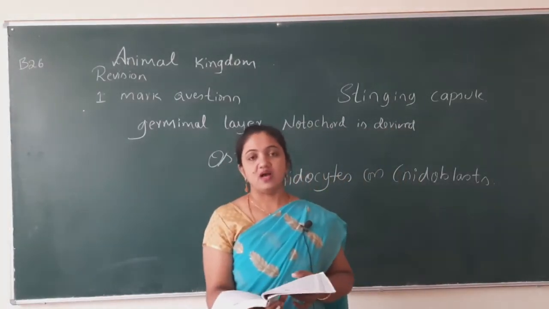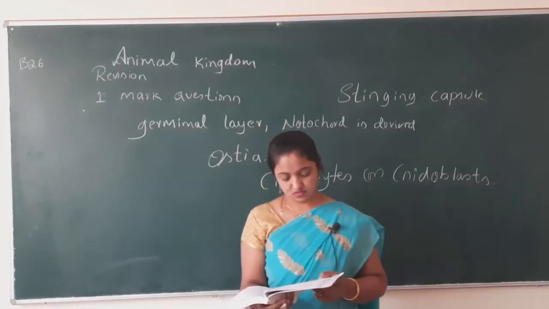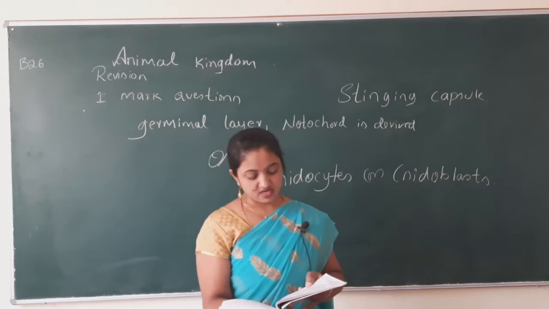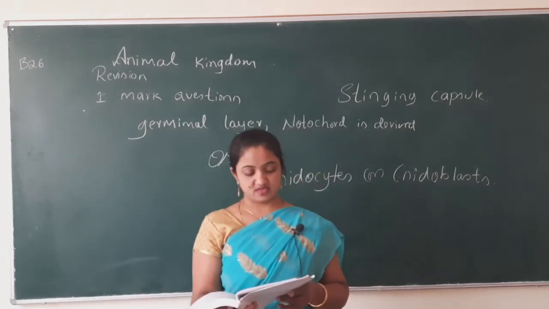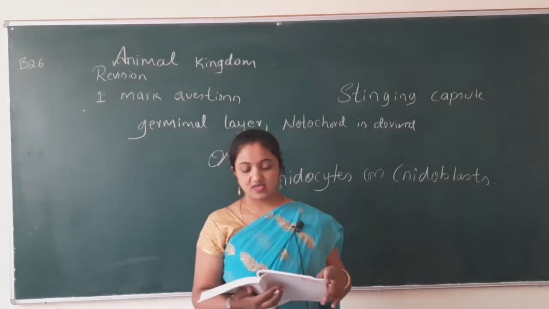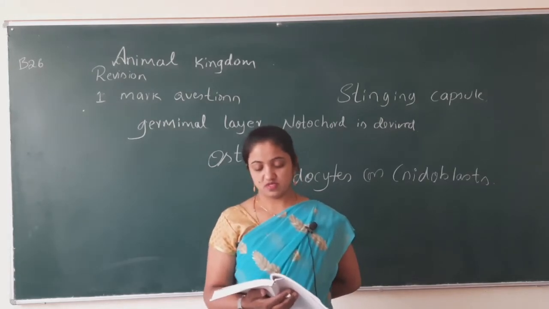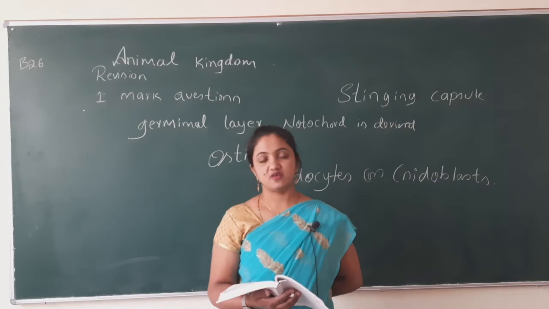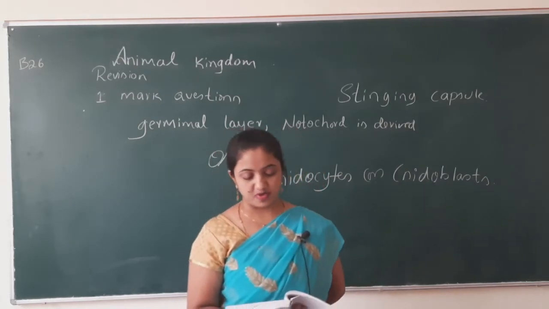What is hypostome? Name the hard calcareous skeleton of cnidarians. Answer is coral. Define polyp.